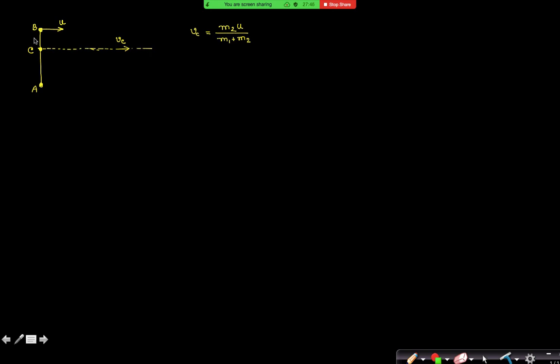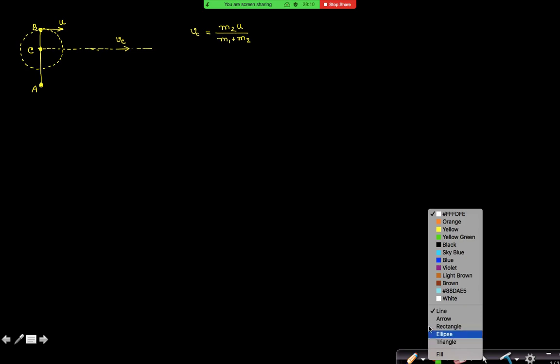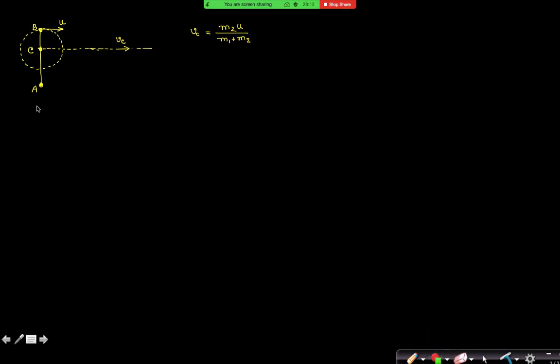Now, with respect to the center of mass, can I say that particle B moves in a circular path? Yes sir. So with respect to the center of mass, what is the motion of particle B? We can simply draw a circle.